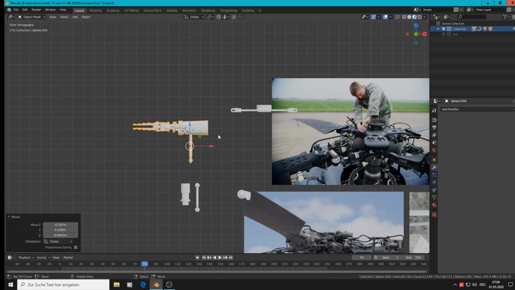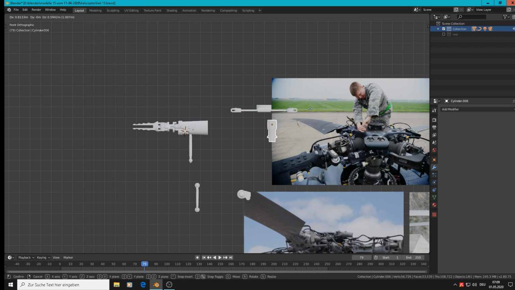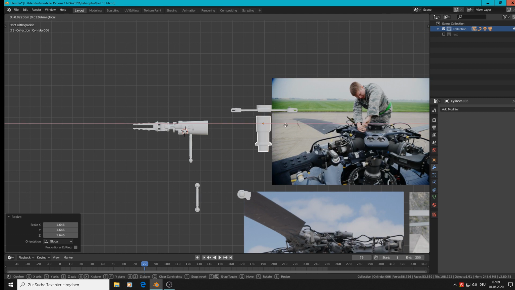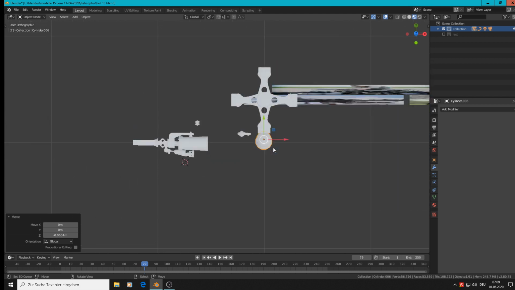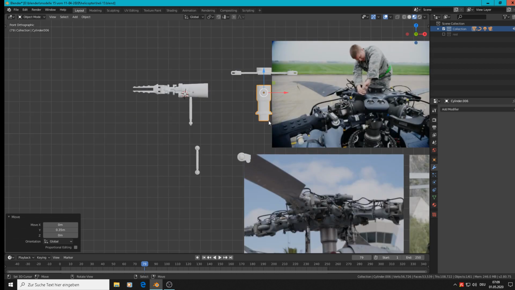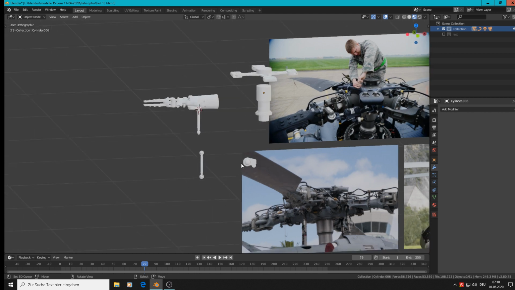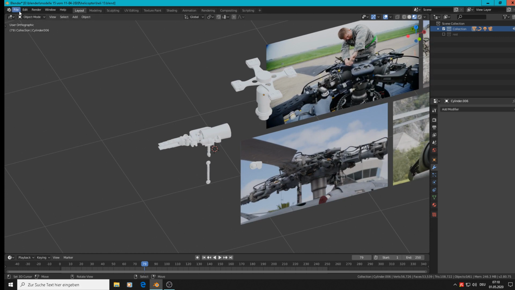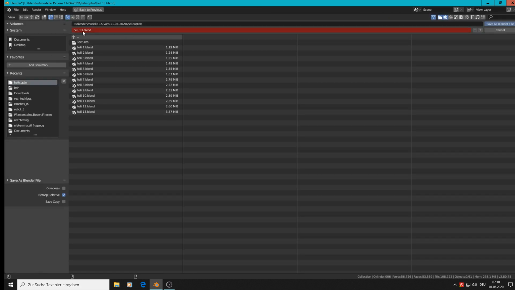So because of that, I only place here this middle there, scale them up and a little down, top view, bring it in the middle. Good. And next time we build down here the rotor and plug that into, and then we can bring that till end. So File, Save As, new version number, in my case 14.